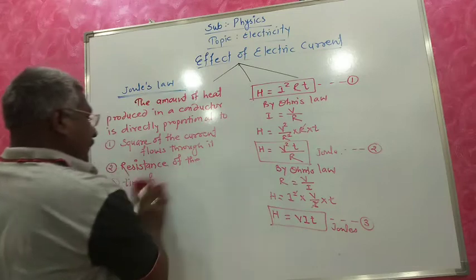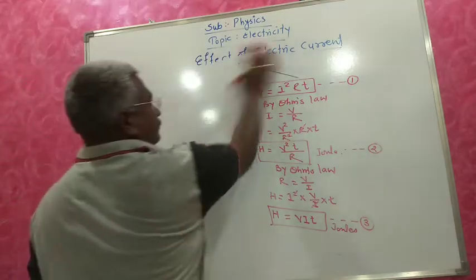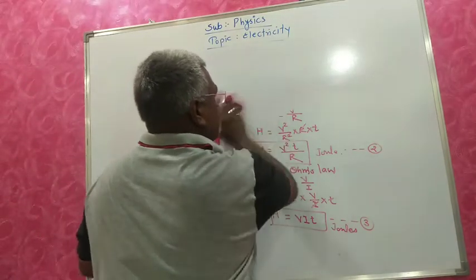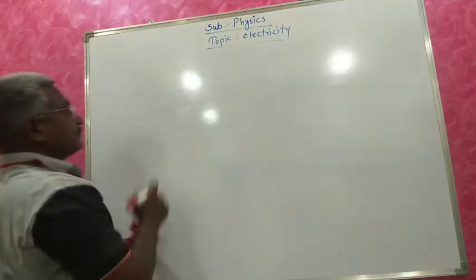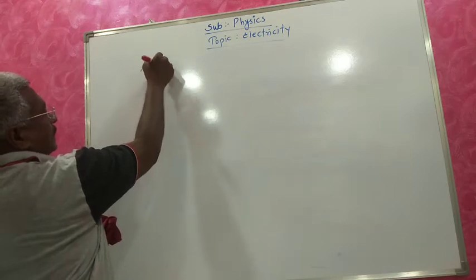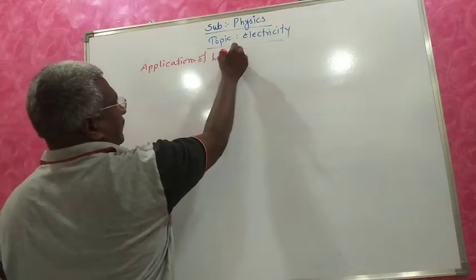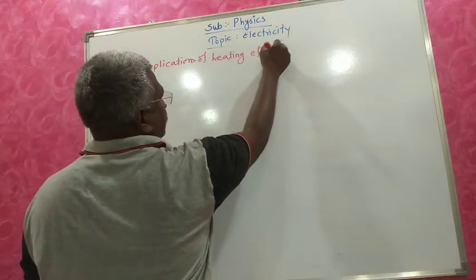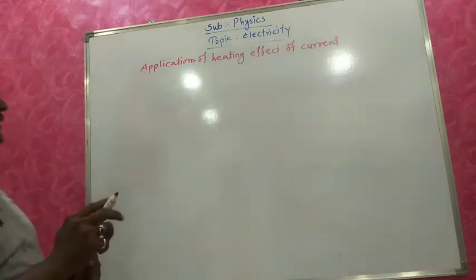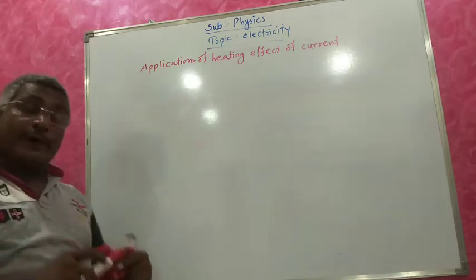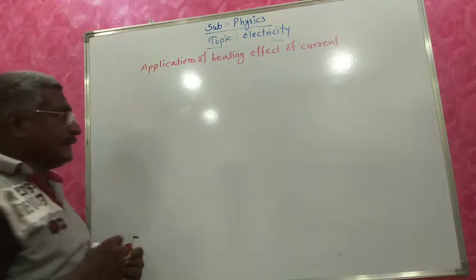Now, the next topic we are going to study is applications of heating effect of electric current. What is the meaning of this? Applications means use, where we are using this. So, the use of this heating effect of electric current.